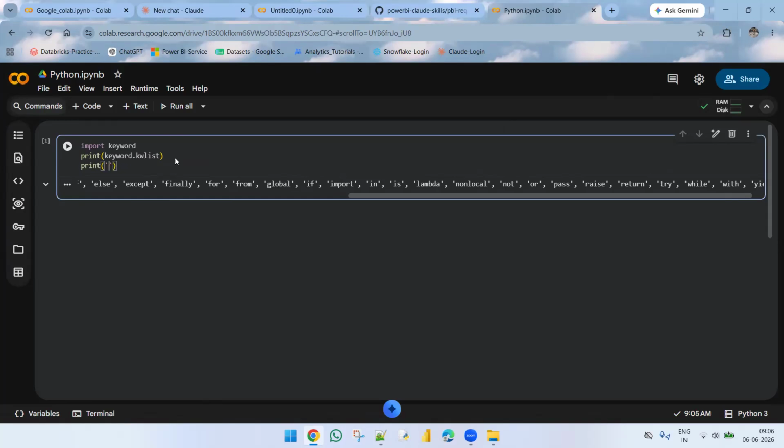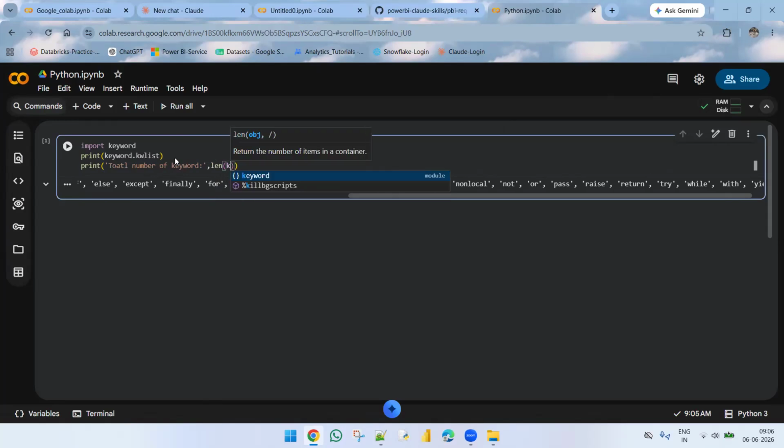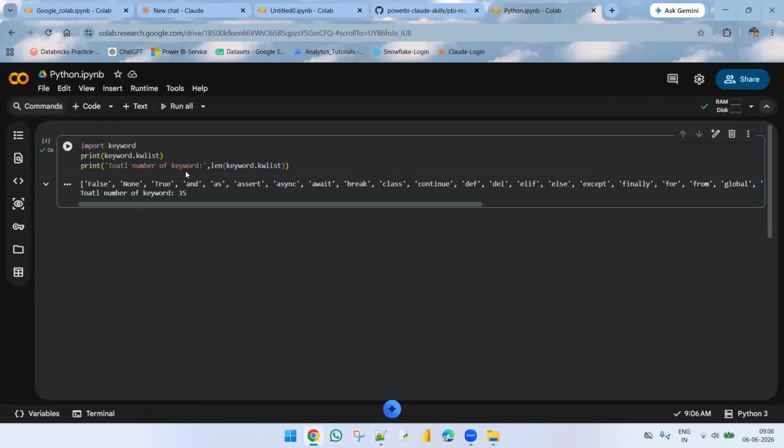Total number of keywords I'm taking here. I'm using the length function, len of keyword dot kwlist. It will count how many keywords are in Python. The total spelling is wrong, sorry. Okay, total number of keywords is 35.